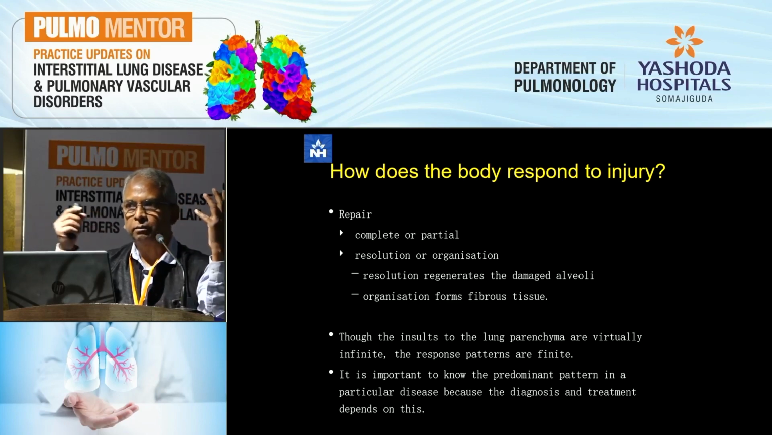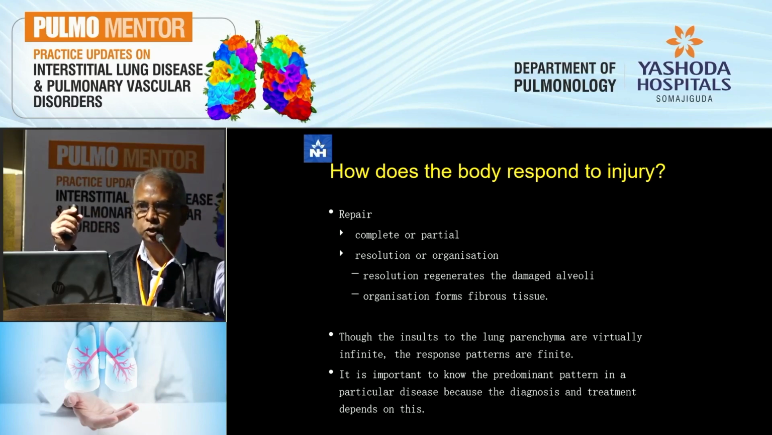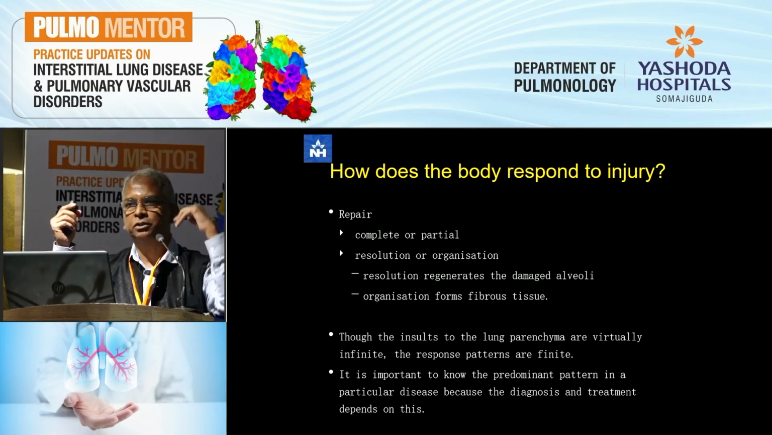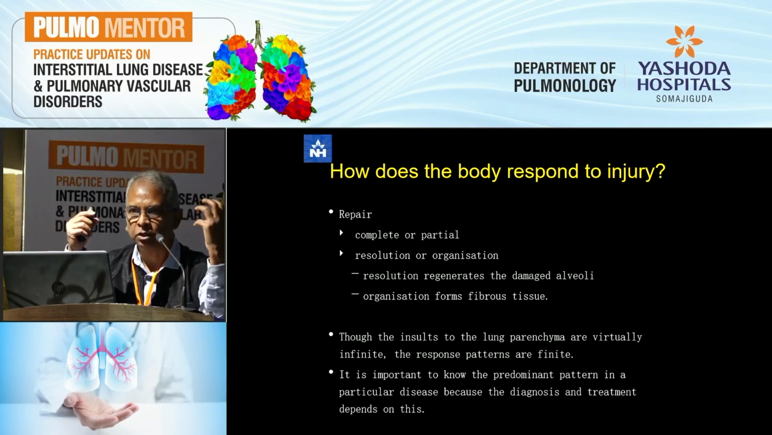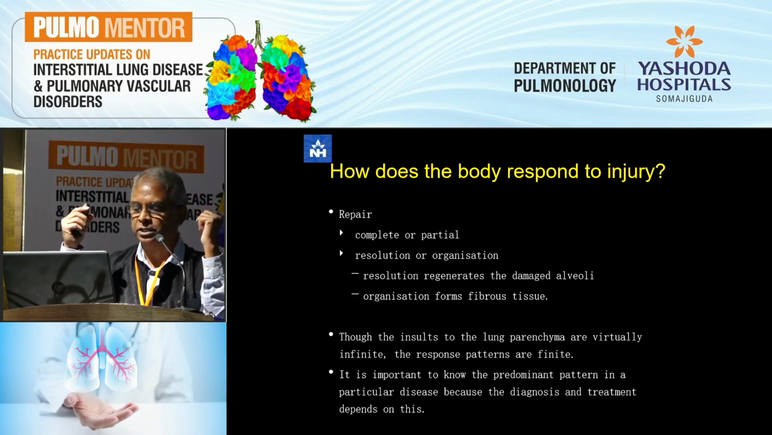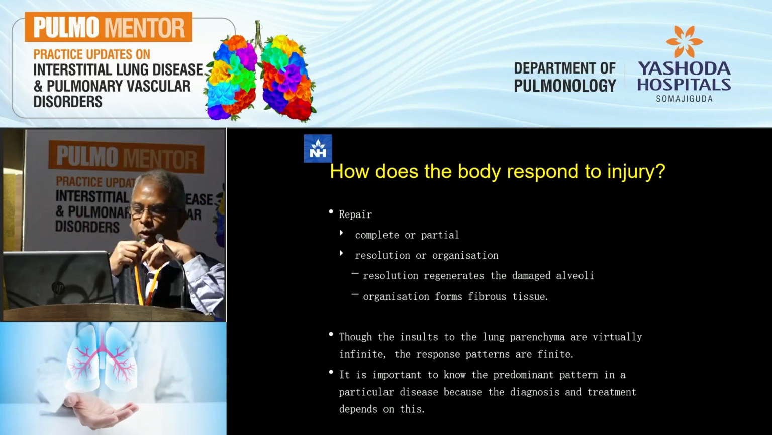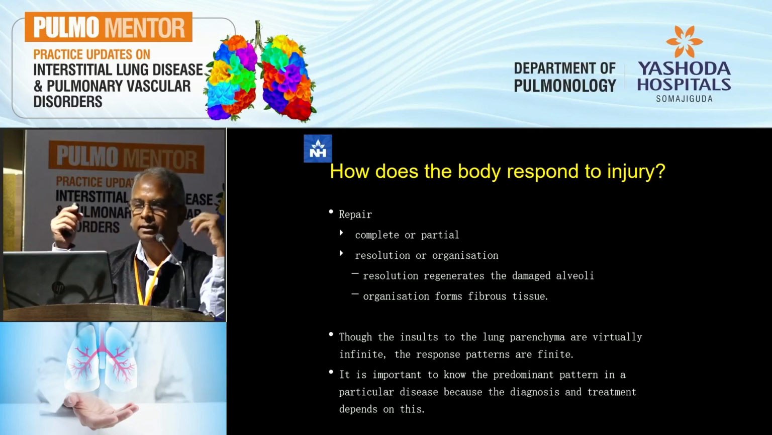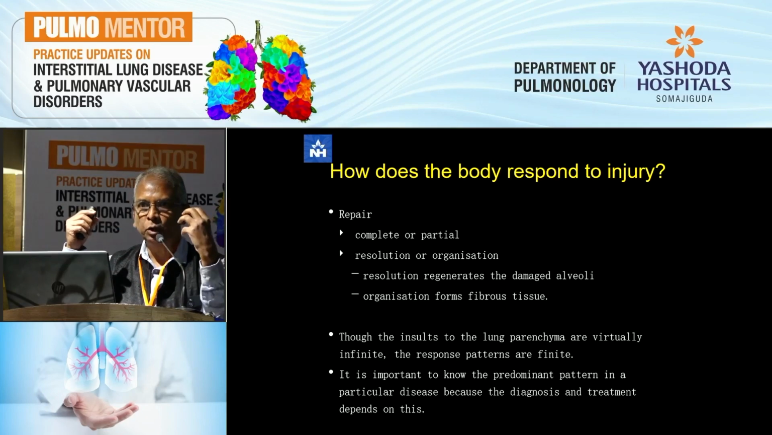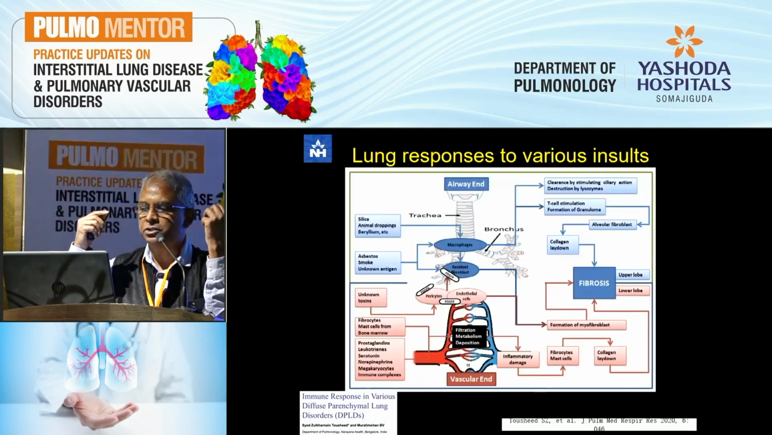Then there are two ways in which to do this. One is the resolution, which leads to a complete restoration of the architecture, and the other is organization, where you end up with fibrosis and distortion of the architecture, because organization leads to formation of fibrous tissue. So, though the insults to the lung parenchyma are virtually infinite, the response patterns that we see are finite, and therefore it's important when we look at the CT scan to look at the predominant pattern of that particular disease before you can initiate the diagnosis and treatment.